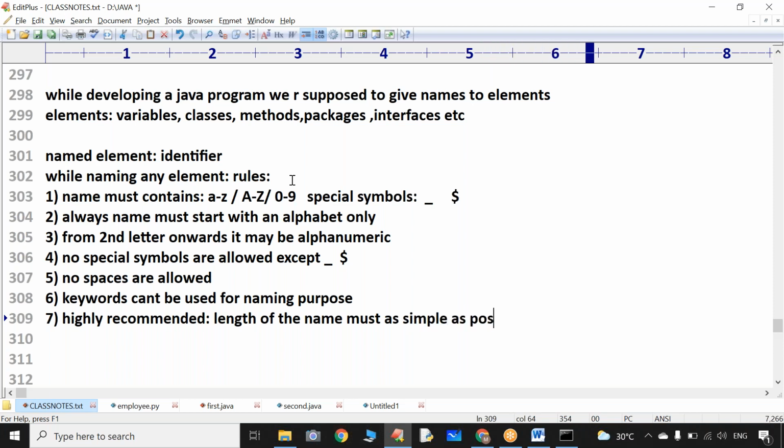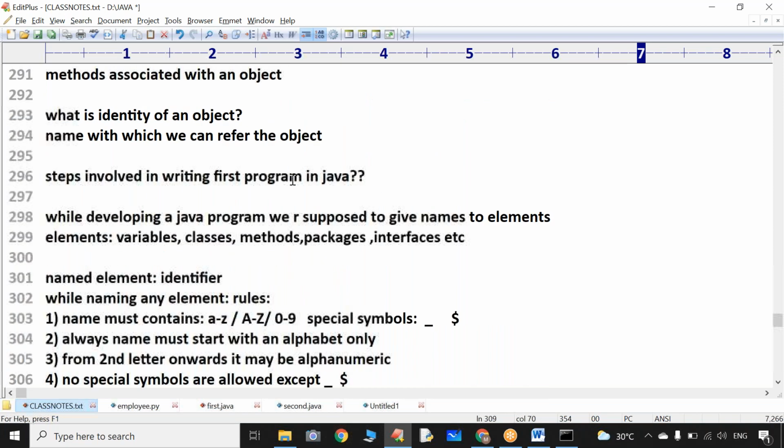Don't select overly lengthy names for an identifier. Otherwise, there is no restriction on the length of the name.